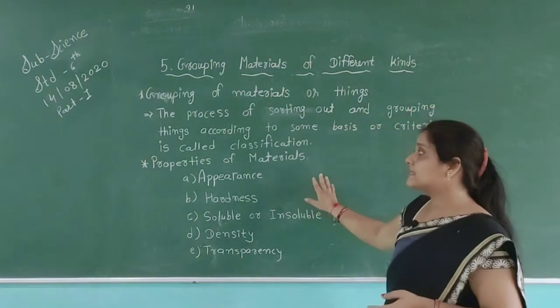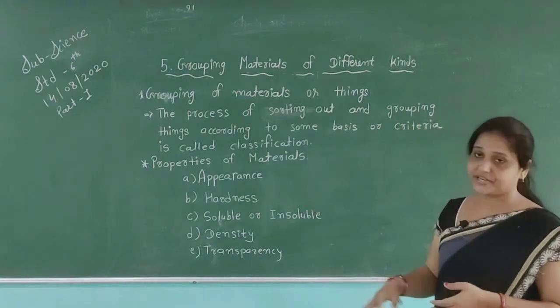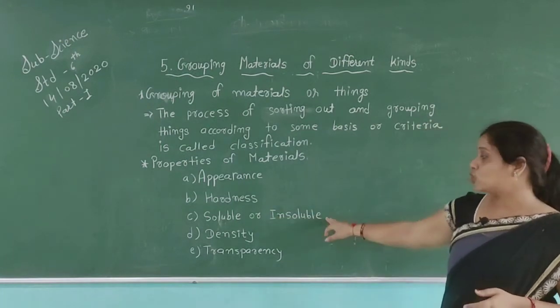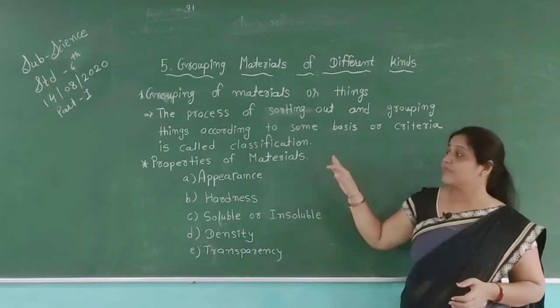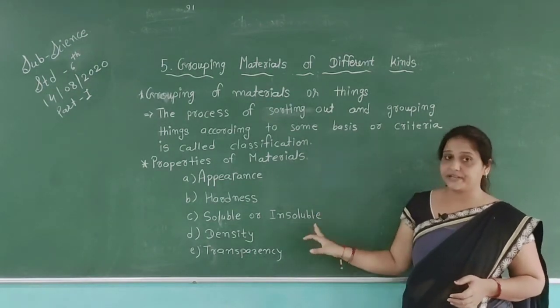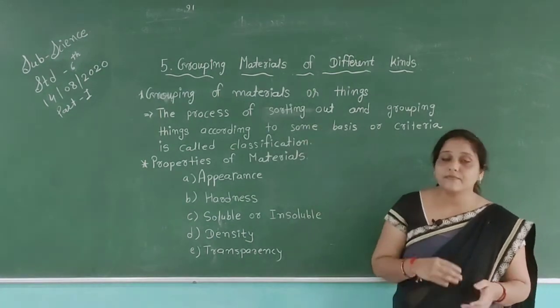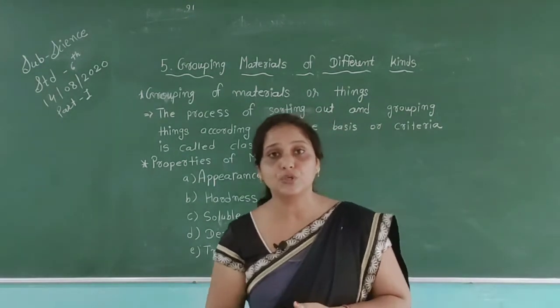So in this chapter, they have also given the properties of materials. For example, appearance, hardness, soluble or insoluble, density and transparency. We will see all these properties of materials in our next session. In this session, first we have discussed the different things which are useful to us.